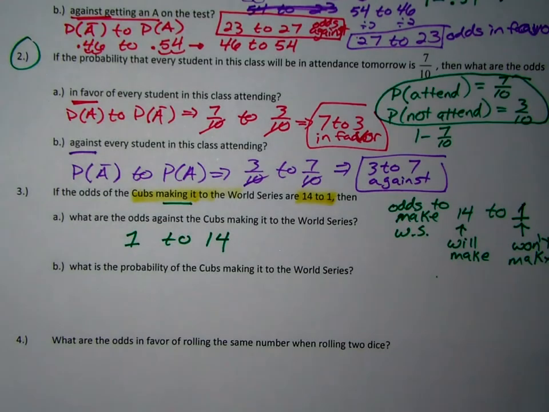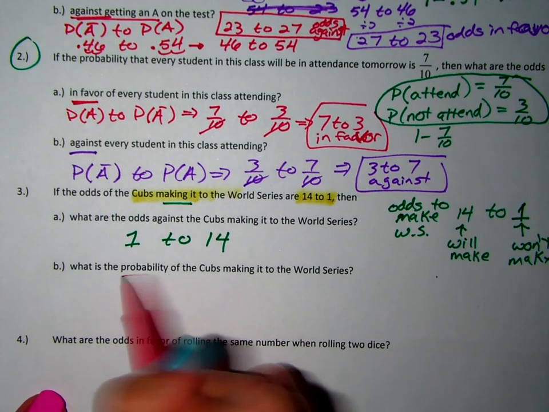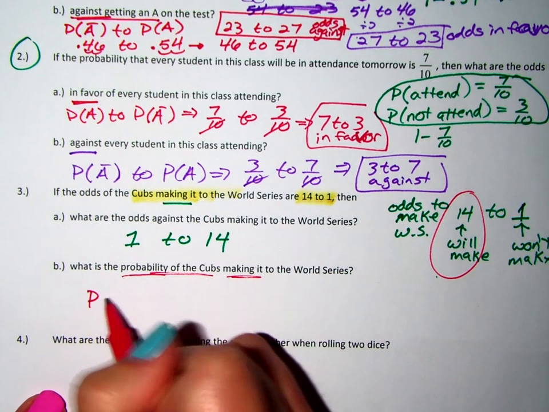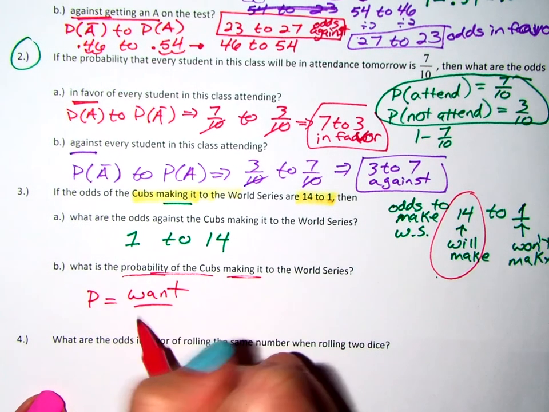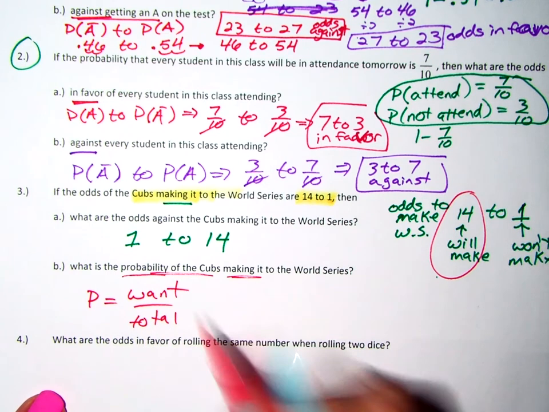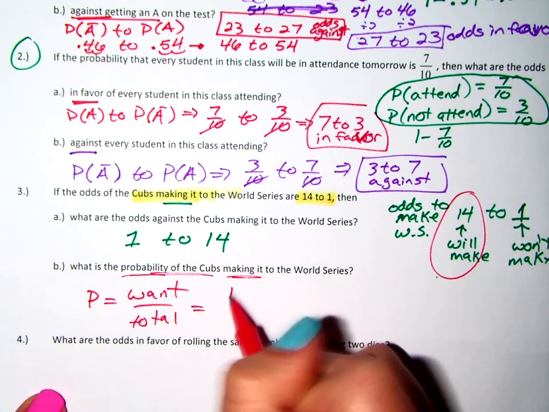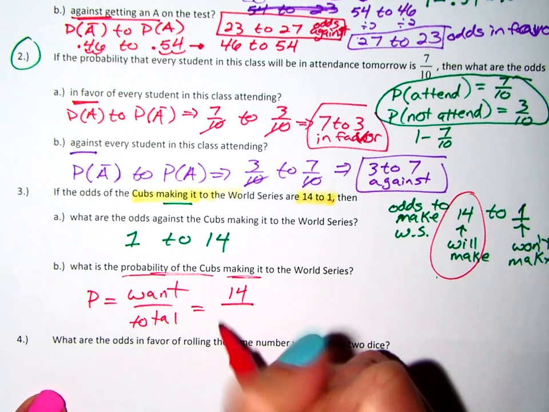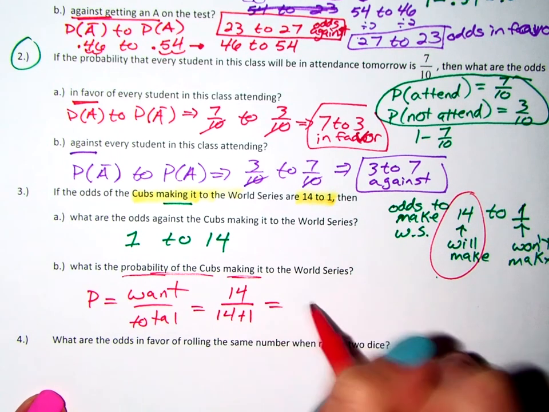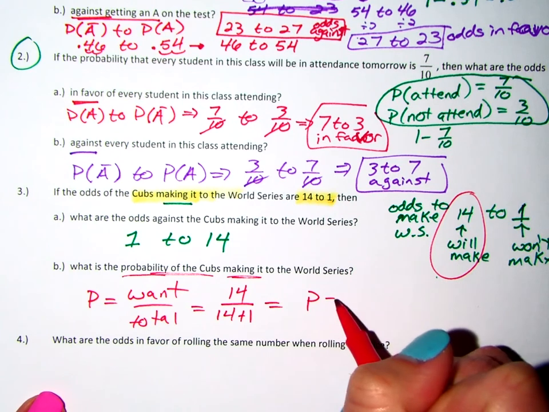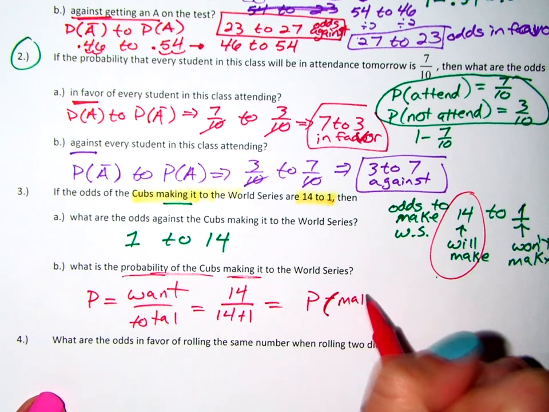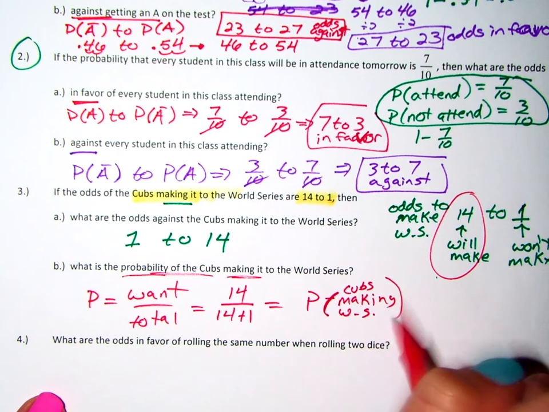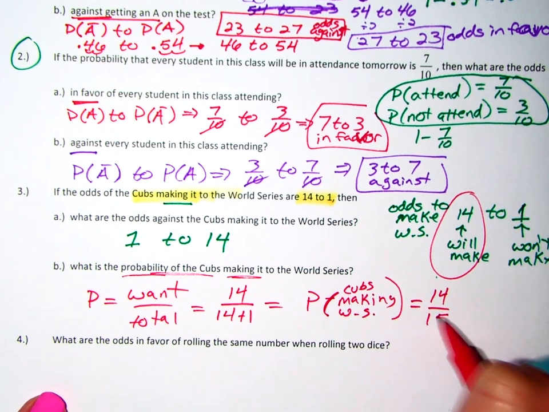But then when it takes it a step further and asks you to look at the probability that the Cubs make it, well, the 14 is the starting point, right? Probability is what you want out of the total options. Well, the opportunities we have to get what we want is 14. And the total options is both how many we have to get what we want and what we don't. So 14 plus 1. So the probability of Cubs making the World Series is 14 out of 15.